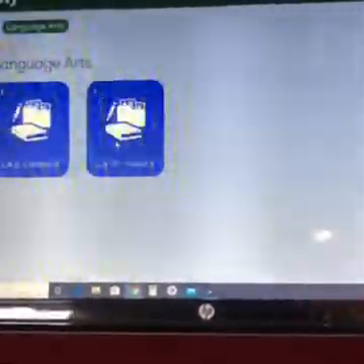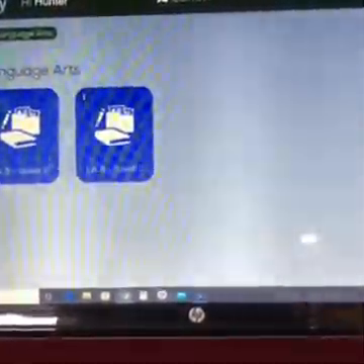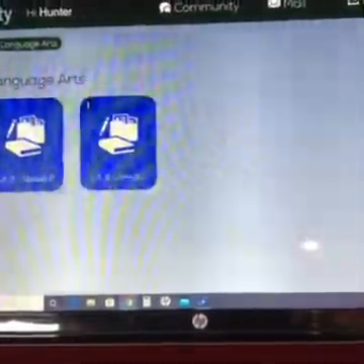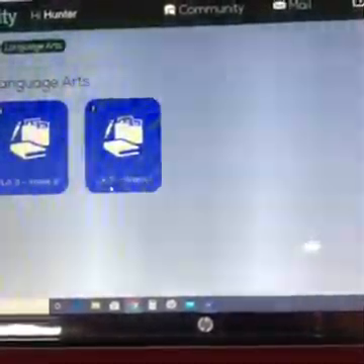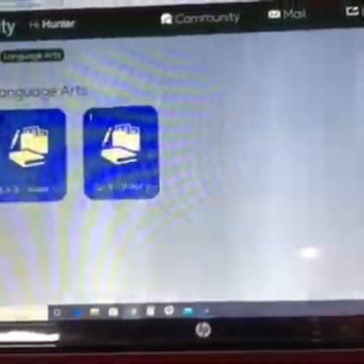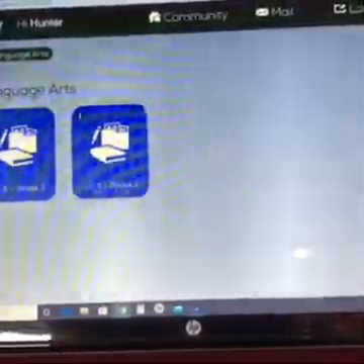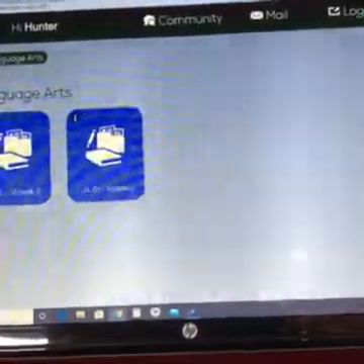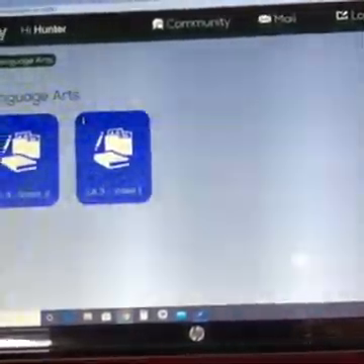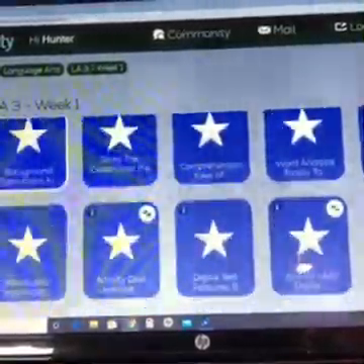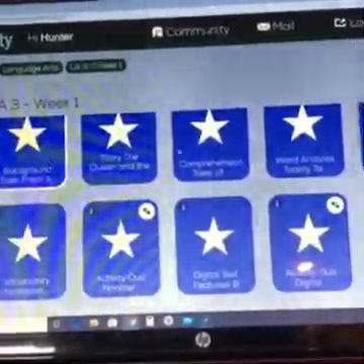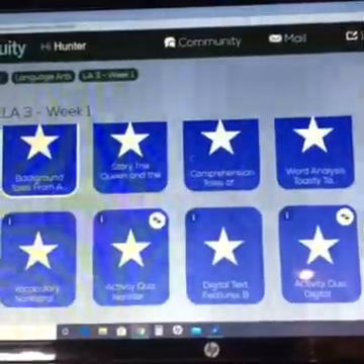We're going to start with language arts. You'll notice it says LA3 week 2, LA3 week 1. This stands for language arts, grade 3. You need to start with week 1. Okay, I know that it says week 2 is over here and it's listed first. You need to start with week 1 though. So you're going to click week 1, and then these are the activities in week 1. There are 9 activities to finish by Friday.